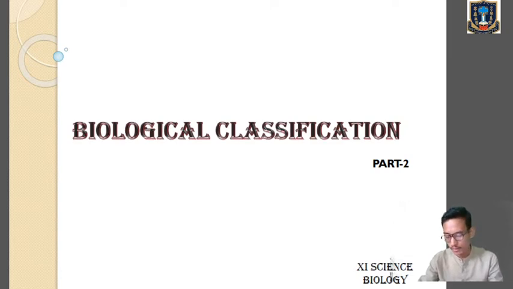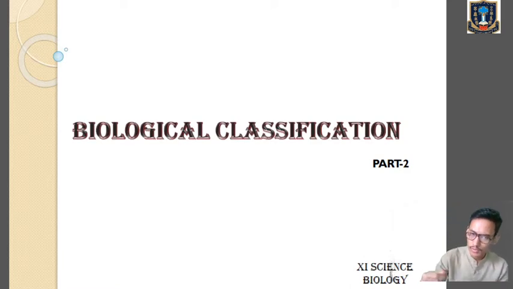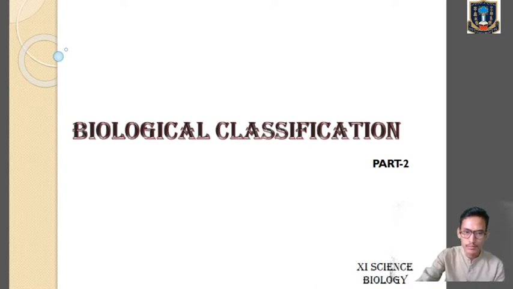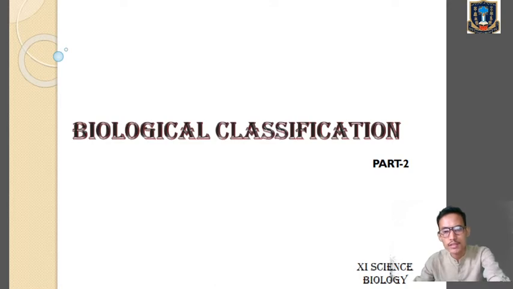In the first class, we learned about the need for biological classification of living organisms. Then we discussed a brief history of the two kingdom system of classification, then three, four, and six. Then we dealt with the most important system, the five kingdom system of classification proposed by R.H. Whittaker. We discussed the criteria for classifying organisms under the five kingdom system. Now today we will learn about the characteristics of those five kingdoms.